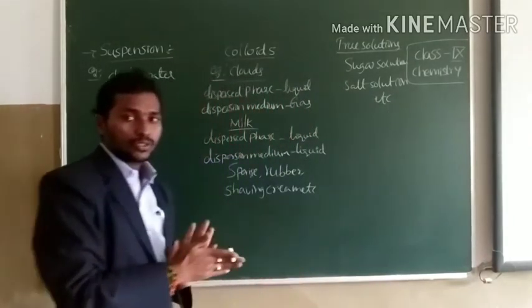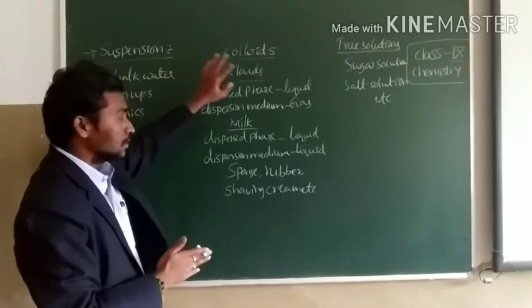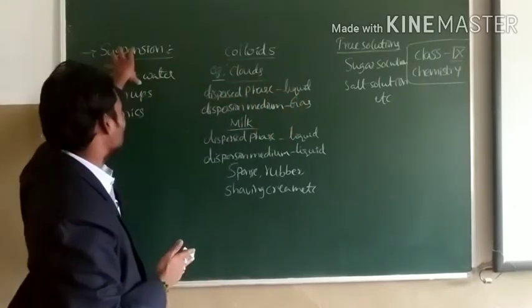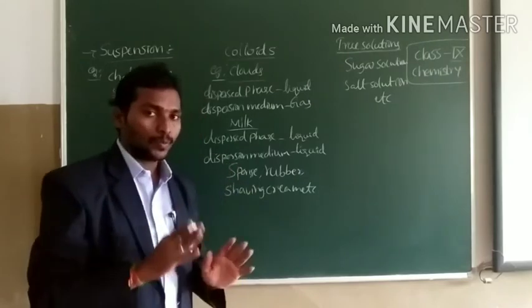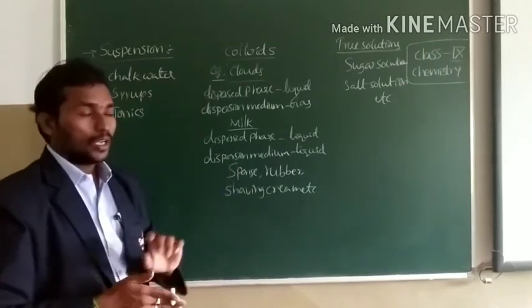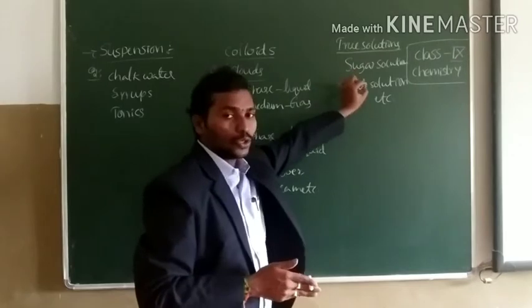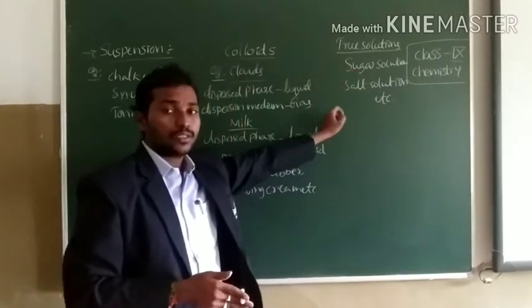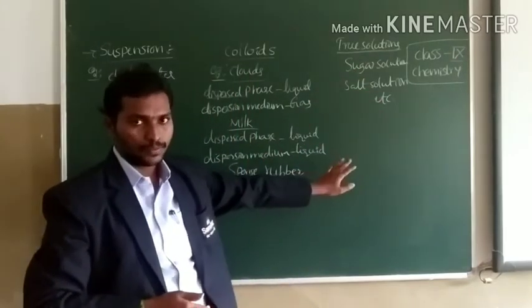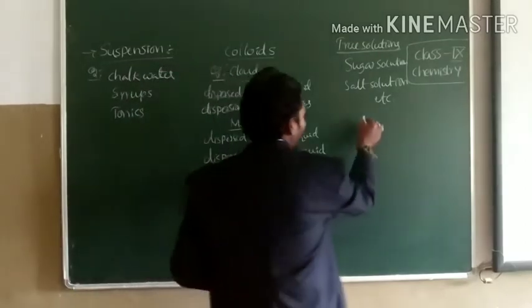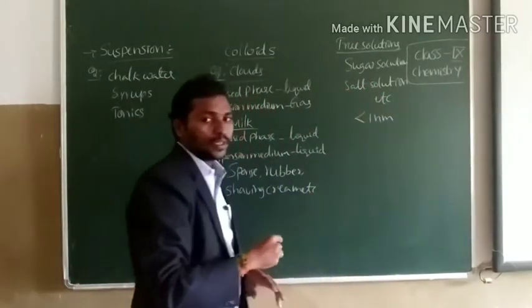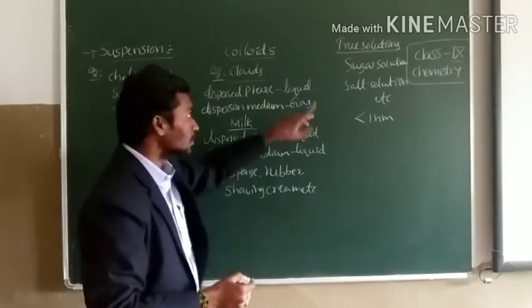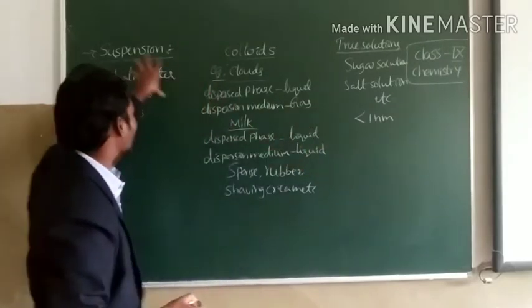Now let us compare the true solutions, suspensions and colloids. First, let us talk about particle size. We cannot observe the solute particles in true solutions because the particle size is very small, less than 1 nanometer. Next, suspension.